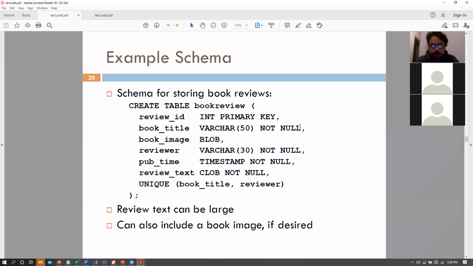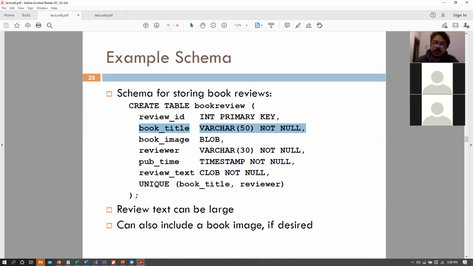Okay, so let's say that we have this schema, right? Let's design this schema that maintains the list of book reviews. Let's say that your company sells books and you want to have a table of all book reviews of all books. So you can say that my review ID is an integer type primary key, some serial number primary key. Book title is a varchar 50. It can't be null. It has to have a name.